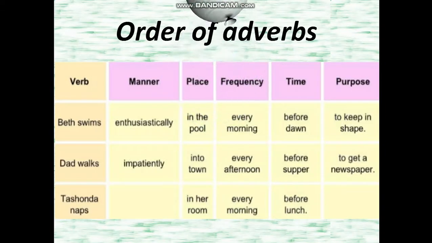What is the order of adverbs? First comes the verb with the noun. Okay, noun, verb, manner, place, frequency, time, purpose. Let's see some examples. Beth swims enthusiastically in the pool every morning before dawn to keep in shape. Dad walks impatiently into town every afternoon before supper to get a newspaper.